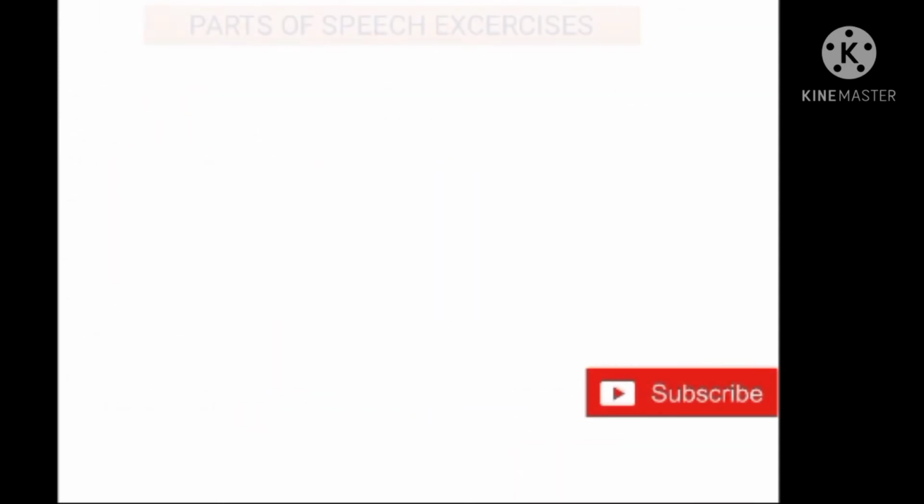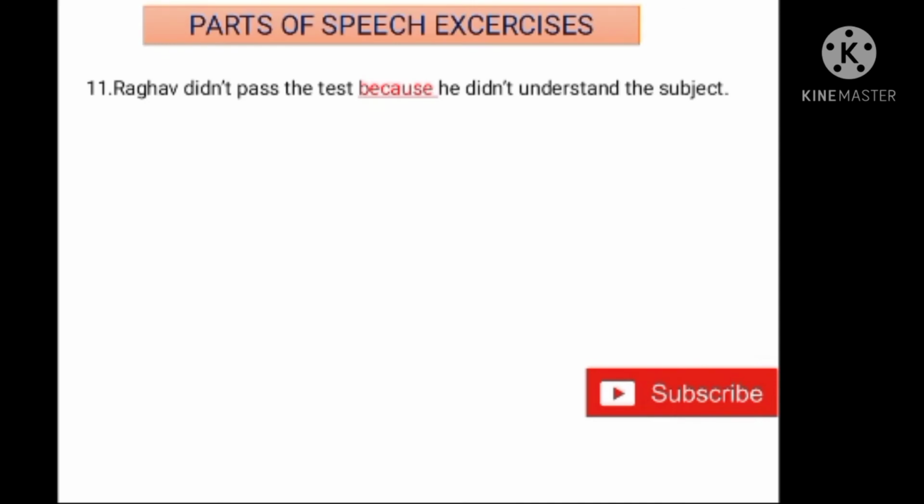Let us move on to another one, that is 11th one. Raghav didn't pass the test because he didn't understand the subject. Here what is the parts of speech of because? Here because is conjunction. Raghav didn't pass the test. Here this is one sentence. Because he didn't understand the subject. So what's the reason here? He didn't understand the subject. So here the word because which joins both the sentences. So it is conjunction. Right.